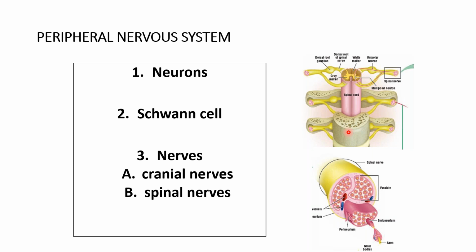Now coming to the peripheral nervous system, you have seen Schwann cells, nerves, and the cranial and the spinal nerves. This is the spinal nerve, which is showing the dorsal root ganglion. And if you see a cut section, each fiber is surrounded by a connective tissue sheath, which is the endoneurium, which keeps the fibers together in the fascicle. So the innermost covering of the fiber is the endoneurium, then the perineurium, and outside, keeping all the fascicles together, is the epineurium.